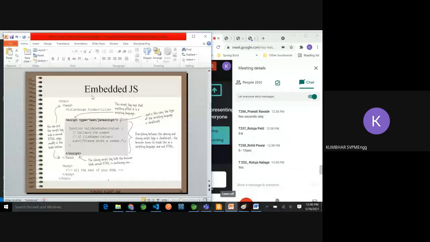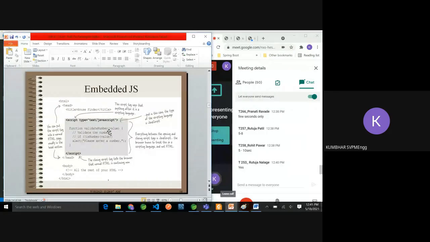Embedded JavaScript. See, for embedded JavaScript, you have to write the script tag inside the HTML with type equal to text/javascript mentioned, but this is not compulsory for modern browsers. Inside that, you can see one example, one function is written. Don't worry, we will see in depth how to write functions, but there is a function called validate number, and inside that there is some code, and then the end of the JavaScript.